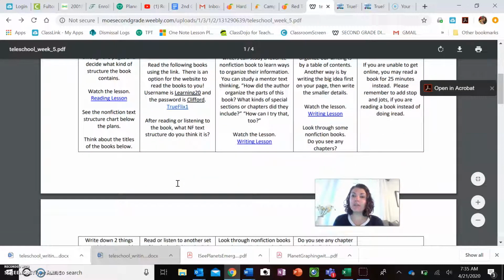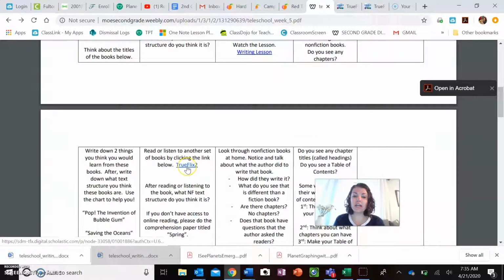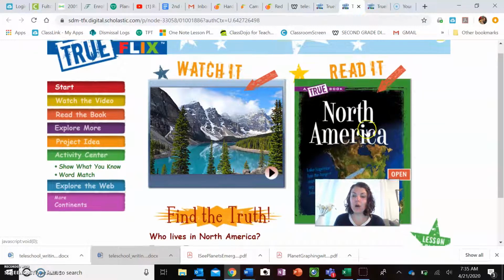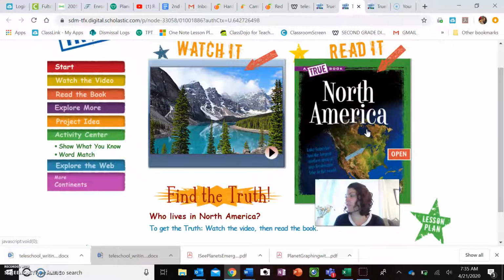Then after reading the book about the colonies, you're going to click and do it another time. You're going to open the link, and then you're going to watch North America. This is a nonfiction text, a teaching book. You can either read it yourself or watch it. Something I think would be a really good idea: if you want to watch it first, that would be fine. But then later today or another day, click the read it and try to read it by yourself.